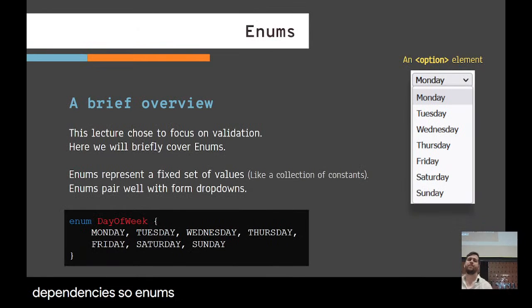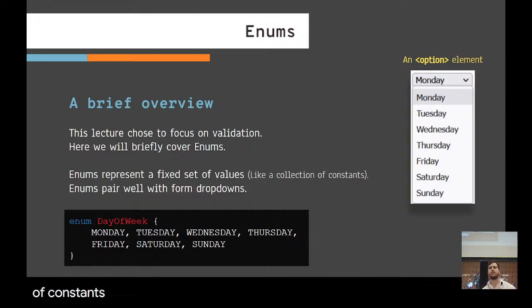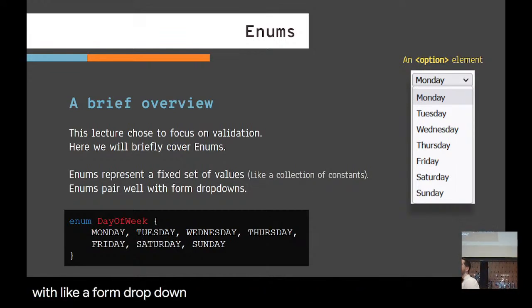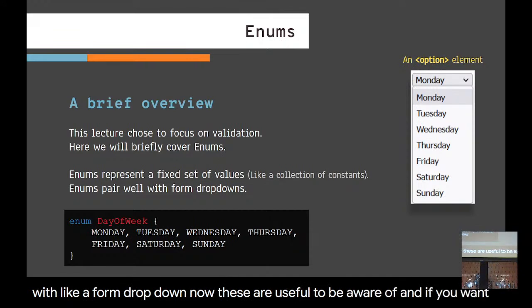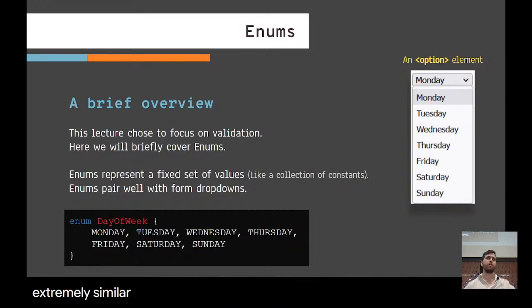So enums, literally the only slide I have on this, somewhat intentionally. Enums represent a fixed set of values, or kind of like a collection of constants. Enums, demonstrated by the workbook, pair very well with a form dropdown. Now, these are useful to be aware of, and if you want to use them, you definitely should. However, enums are extremely similar to a generic, normal class.